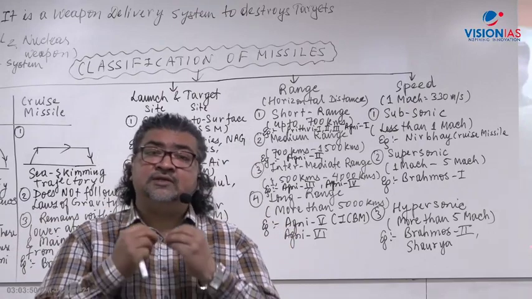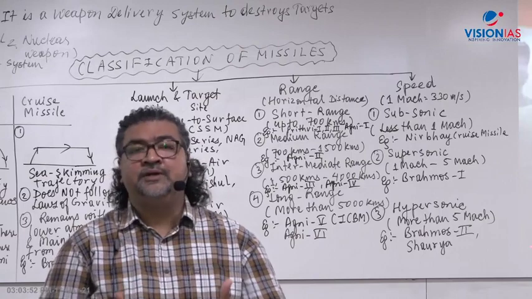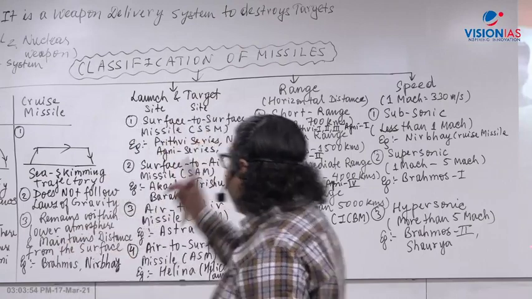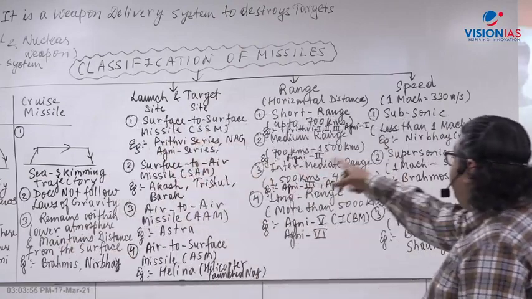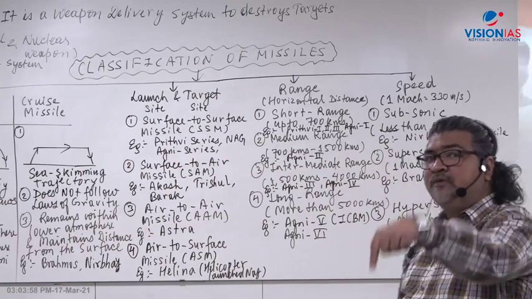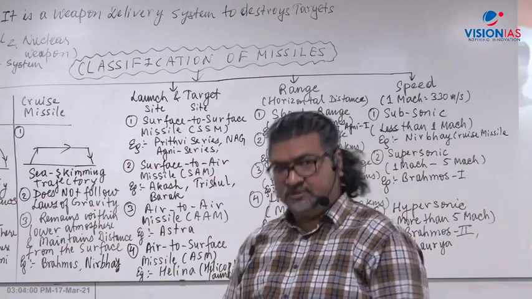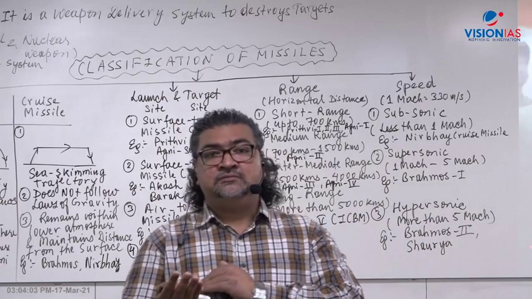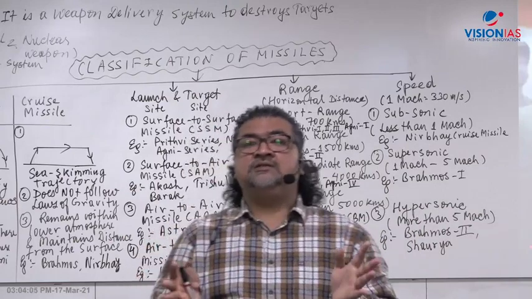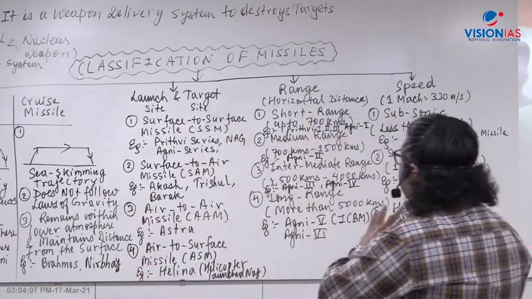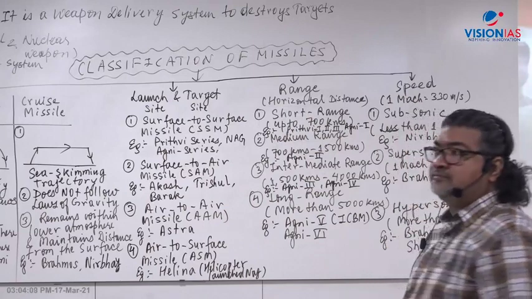But you can try your level best to remember it. But again, try to make it from this context, where it belongs. Can it be launched by fighter craft? Is it an air-to-air missile? Is it an underwater missile? What type of missile is that? Where does it fit in this classification mode?